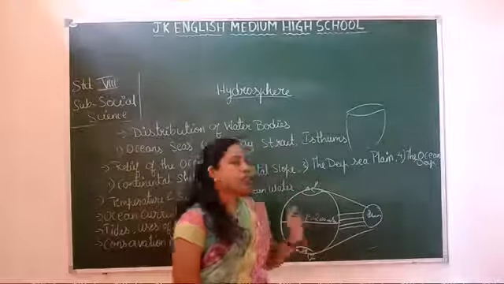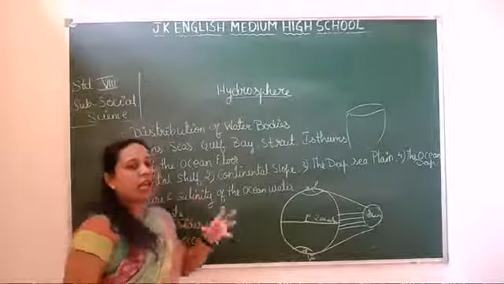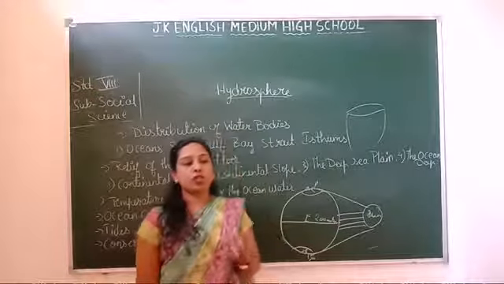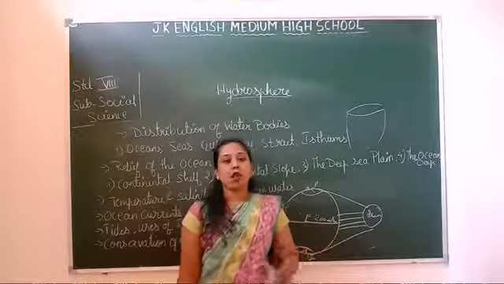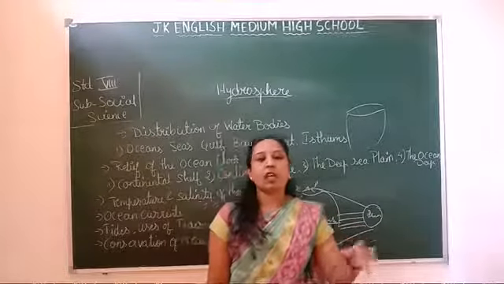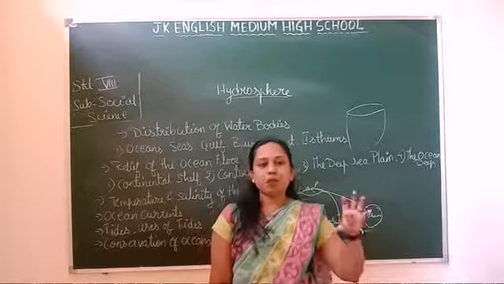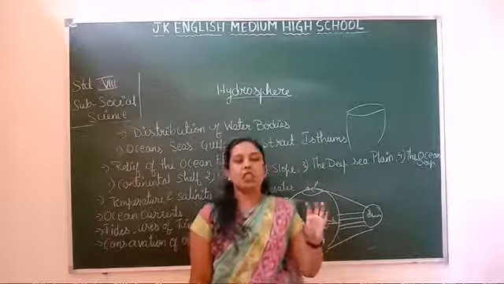The next one is salinity. Salinity is nothing but the salt. How much percent of salt is dissolved in the water? Salinity is the percentage of salt dissolved in the sea or ocean water. The average salinity of ocean water is 35 ppt, parts per thousand.